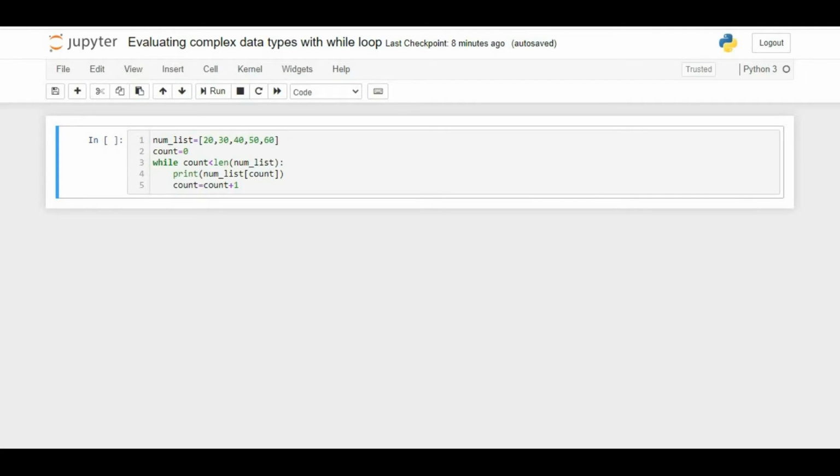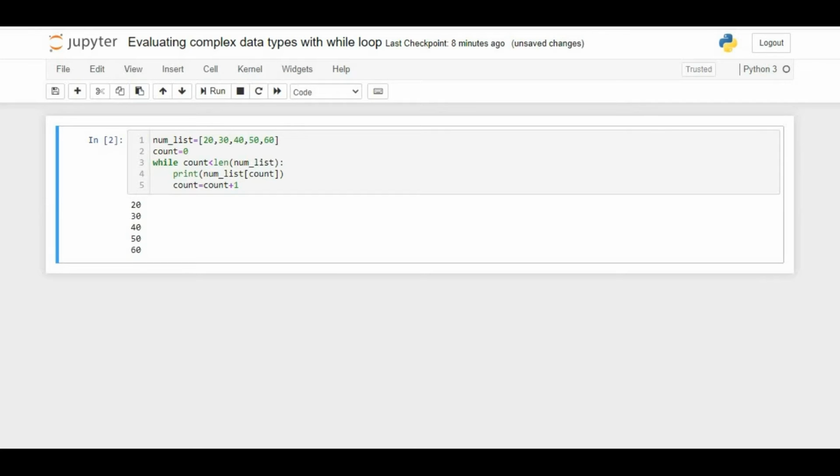So now we will press Ctrl Enter. All the elements which are there in the num_list variable are printed out here. So what I am doing here, with the help of the while loop, is using one more variable called count, and num_list is the numbers you are giving, and count is equal to 0. It is going to act like an index to our list.